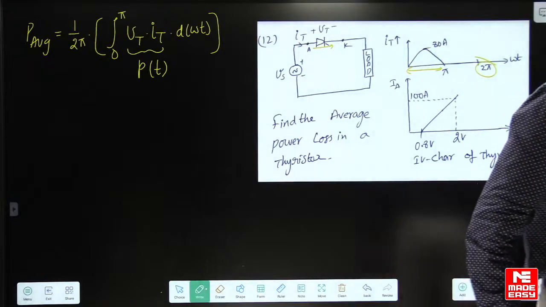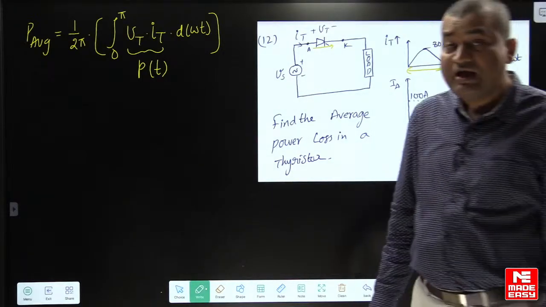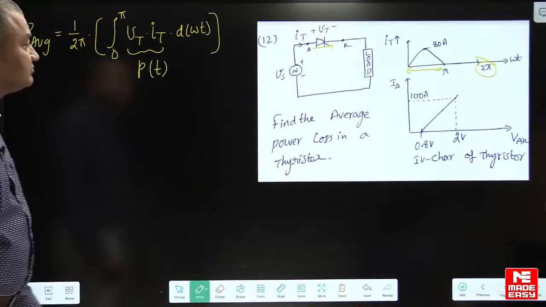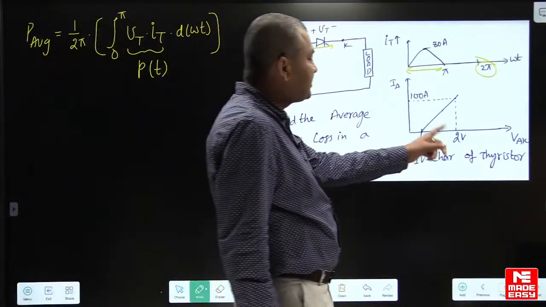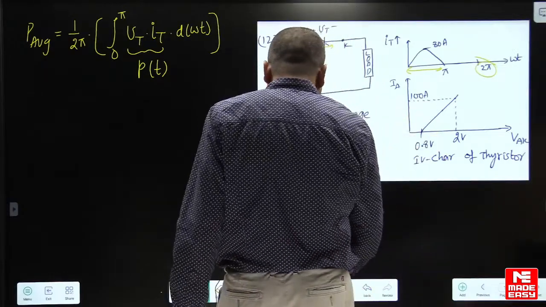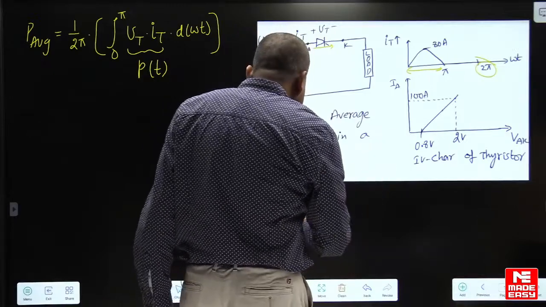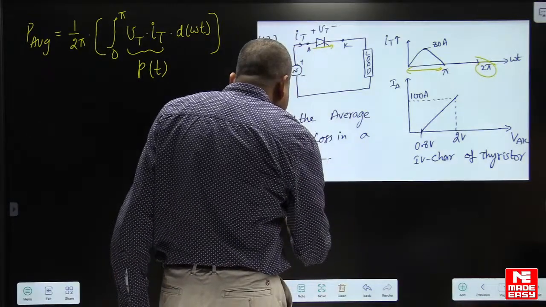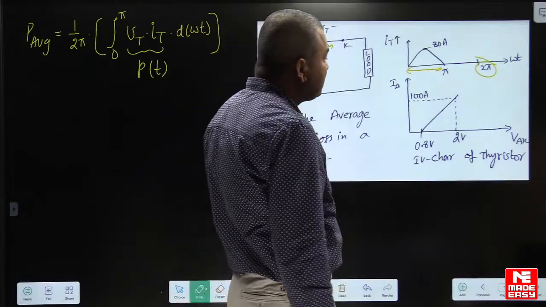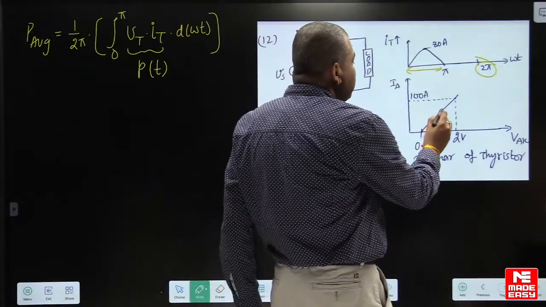Yes, make it fast. I have given a hint. You try this. What is the relationship between voltage and current? You can use the VI characteristics of the SCR. From the VI characteristics of the SCR, you can write down the equation of voltage. What is the slope of this?